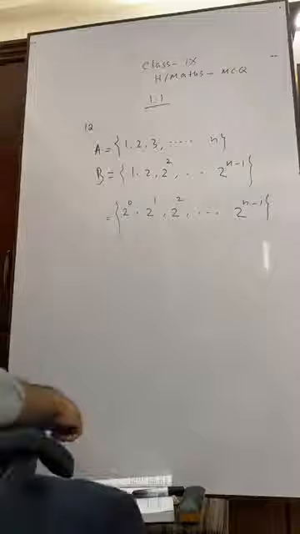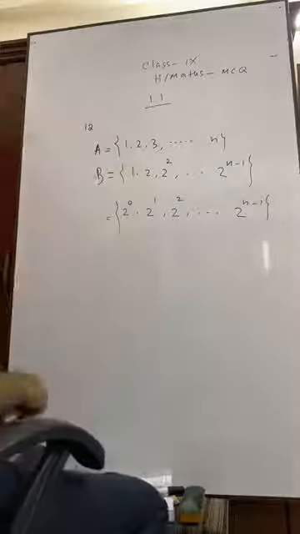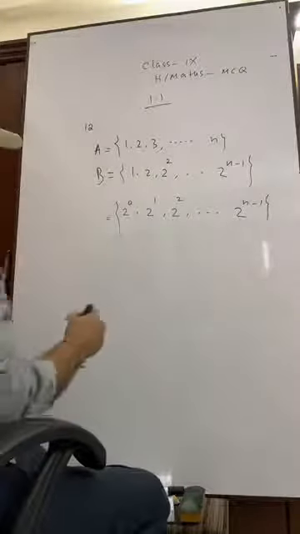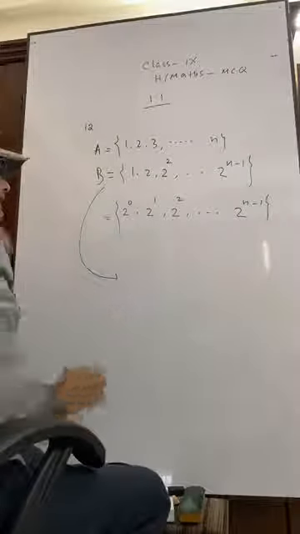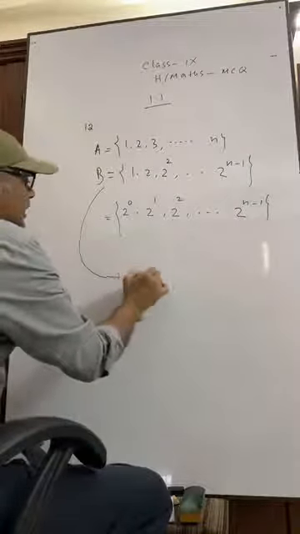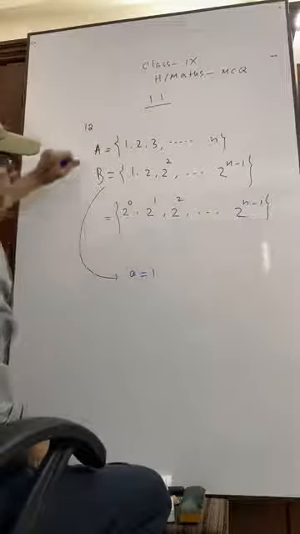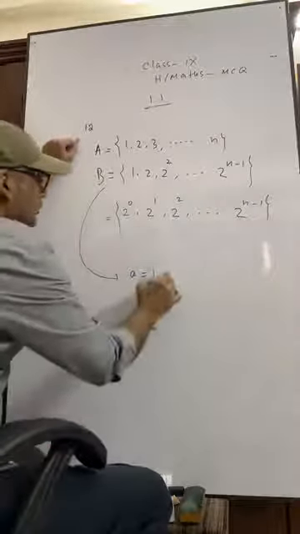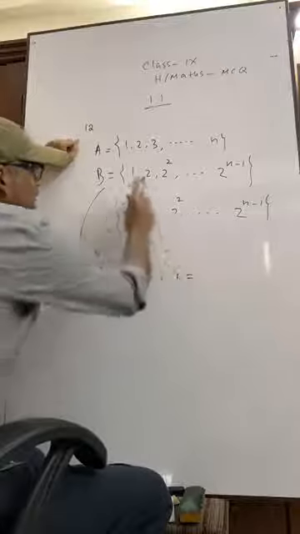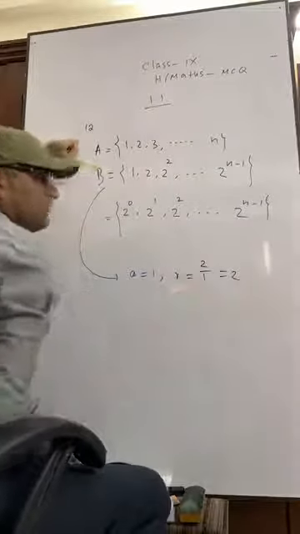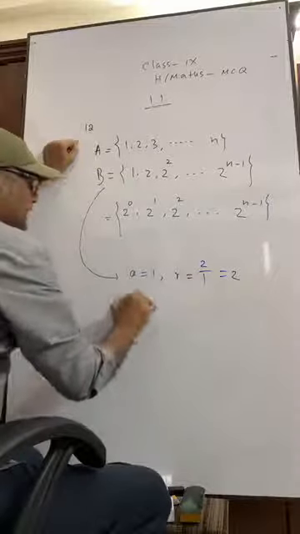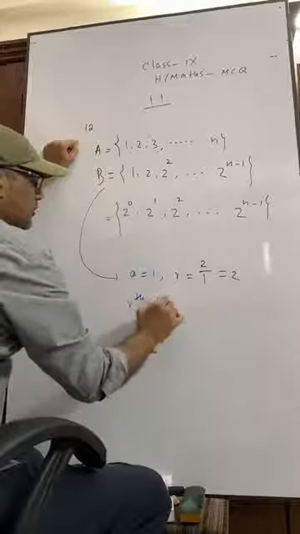Another thing you see, suppose this is the series. Here A equals 1, you understand? What is R? R means second term by first term. That day I told you. So what is the nth term? What is the formula?